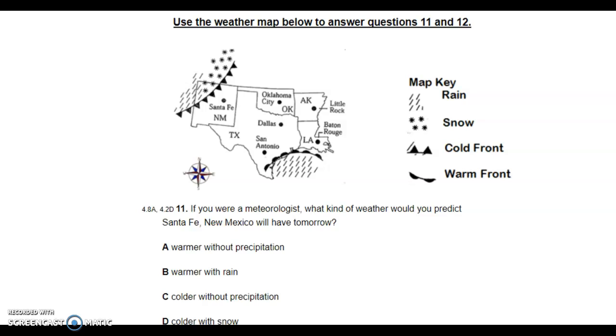Okay, you're going to use this map shown for questions 11 and 12. So it says map key: rain, snow, cold front, warm front. Okay, this is Santa Fe, New Mexico. If you were a meteorologist, what kind of weather would you predict Santa Fe, New Mexico will have tomorrow? So if this is today, what do you think Santa Fe, New Mexico will have tomorrow? A, warmer without precipitation. B, warmer with rain. C, colder without precipitation. D, colder with snow.